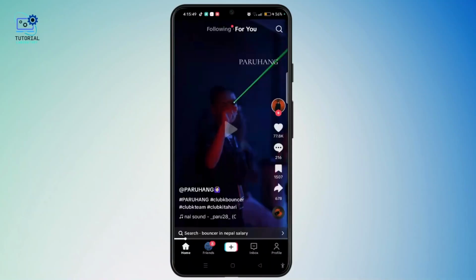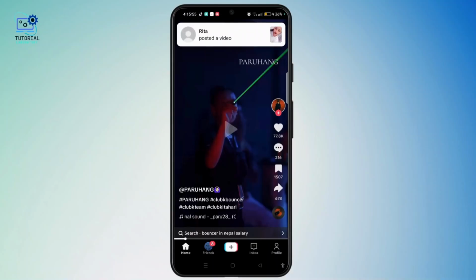So simply launch the TikTok application and log into your account. And if you know any private TikTok account, you simply need to open their profile. So if you want to know whether we are able to view someone's private TikTok account without following or not, then the answer is certainly no.